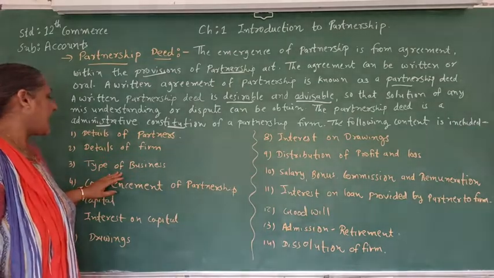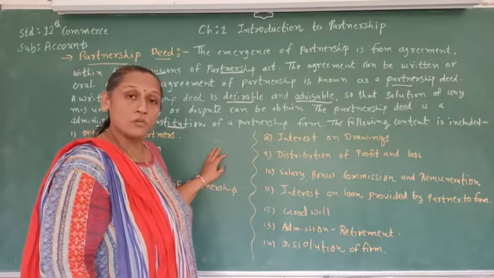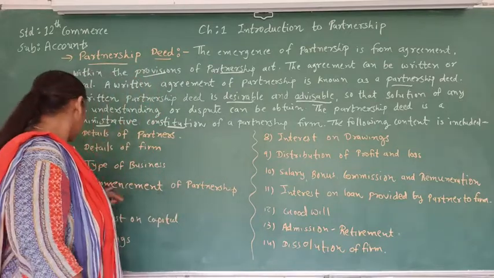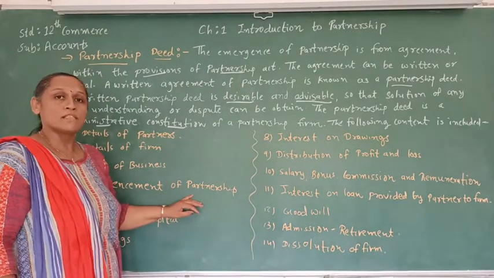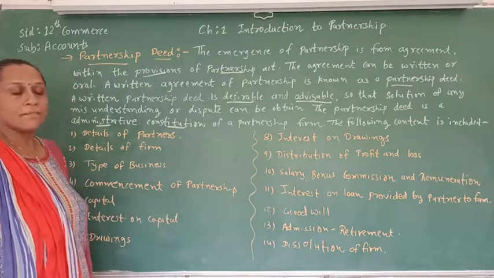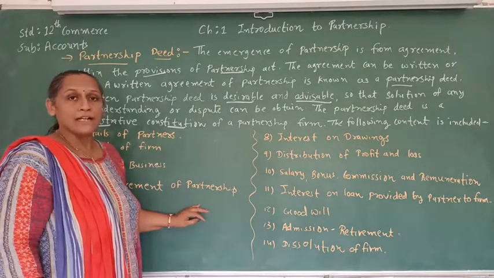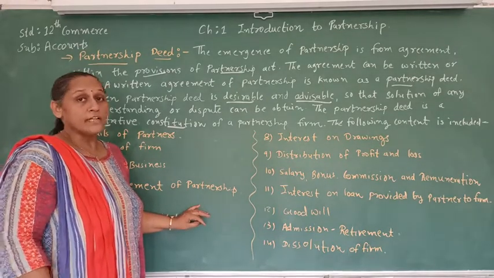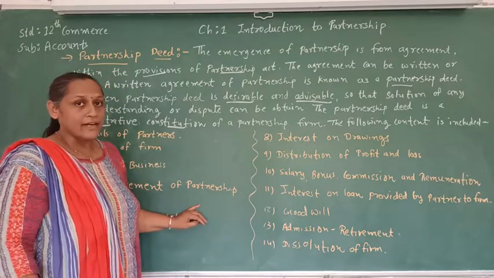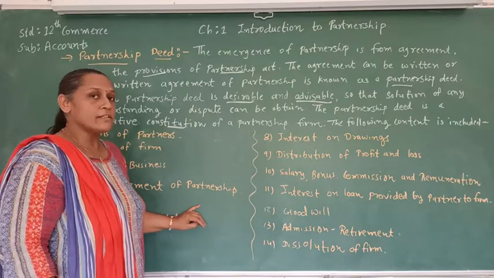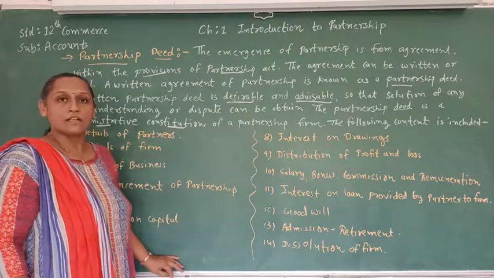The third thing is the type of business. Which type of business will be run by the partnership firm is also mentioned in the partnership deed. The next is the commencement of the partnership. When the partnership is going to commence should also be mentioned in the partnership deed. The next is the capital. How much capital will be brought by each partner, and how much interest is supposed to be paid on it, or if all the partners agree, then no interest need be paid on capital. That also is supposed to be mentioned in the partnership deed.